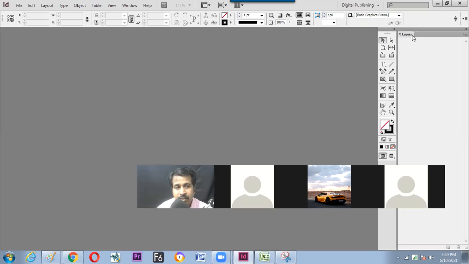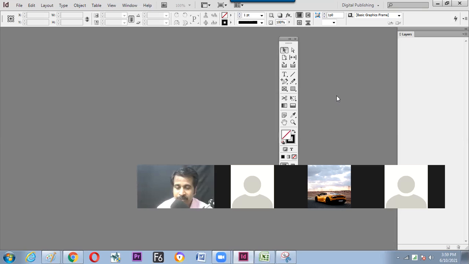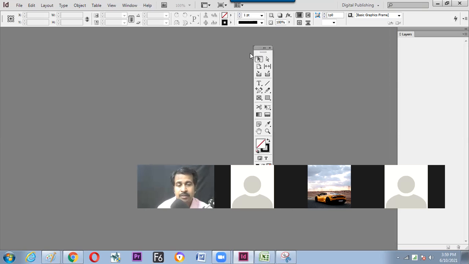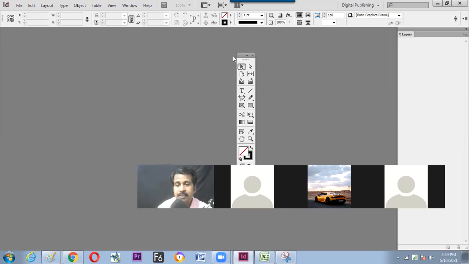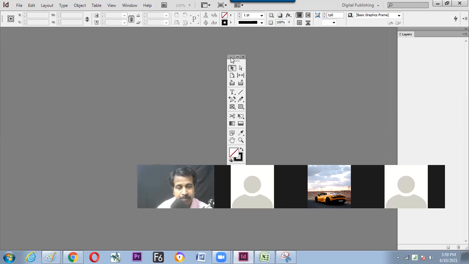If it is stuck with the other windows, then you can use this dotted mark and get it detached. So now we have understood how to attach the toolbar, how to detach the toolbar, how to move the toolbar, how to make the toolbar single column and multi-column. If it is docked, then we can go for multi-column. If it is detached, then horizontal and vertical arrangement happens.